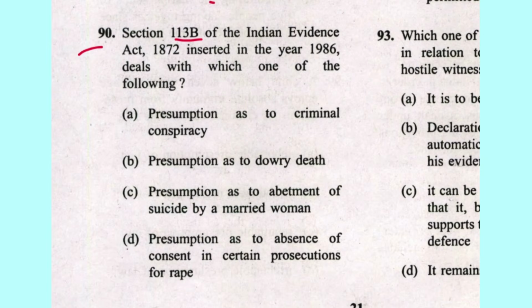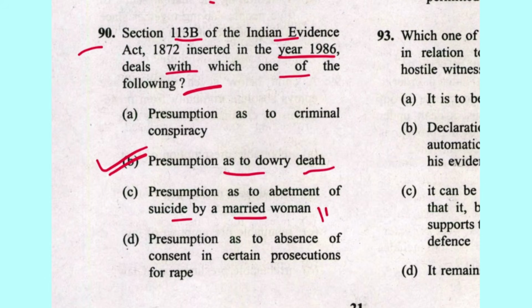This is 90. Section 113B of the Indian Evidence Act, inserted in the year 1986, deals with which one of the following? Presumption as to dowry death. B is the answer. Presumption as to abetment of suicide by a married woman is in 113A, and this was inserted in the year 1983.